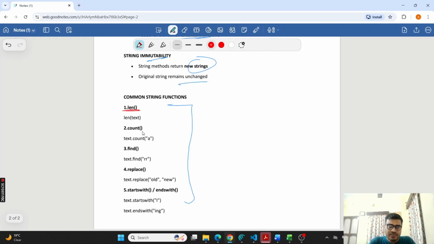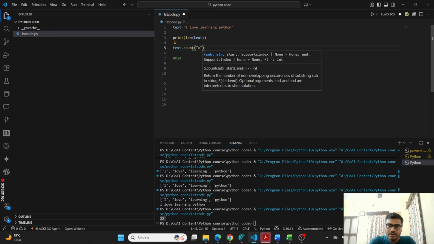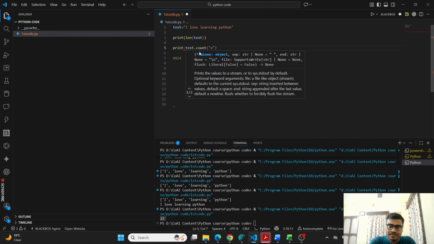Okay, the next you have count. If you need to count the frequency of a particular letter, you can do that. For example, if I want to count how many times you are getting O, I will just do text dot count and O. Now it will get me the frequency of O. If I need to see it, I can print and check.